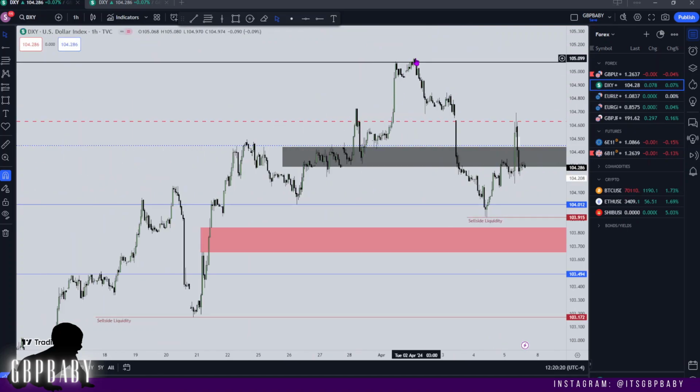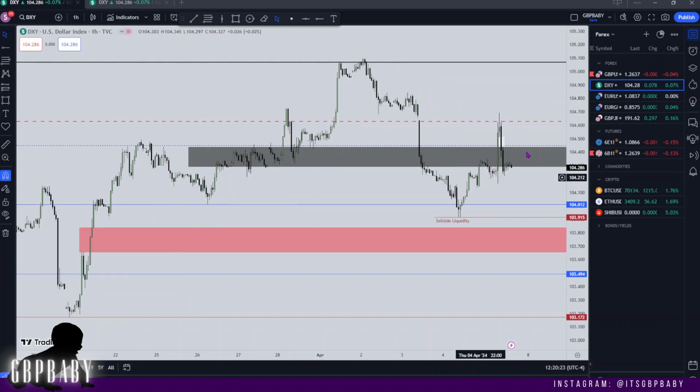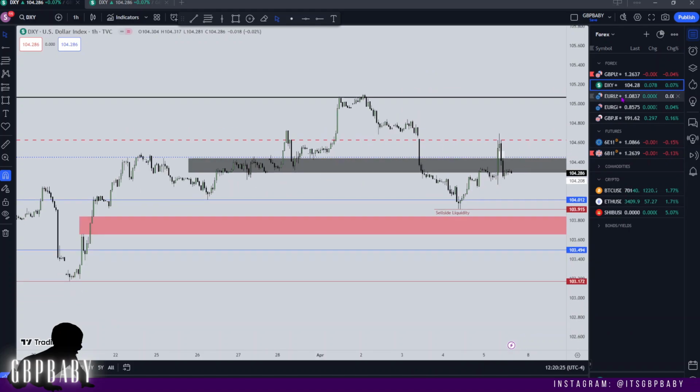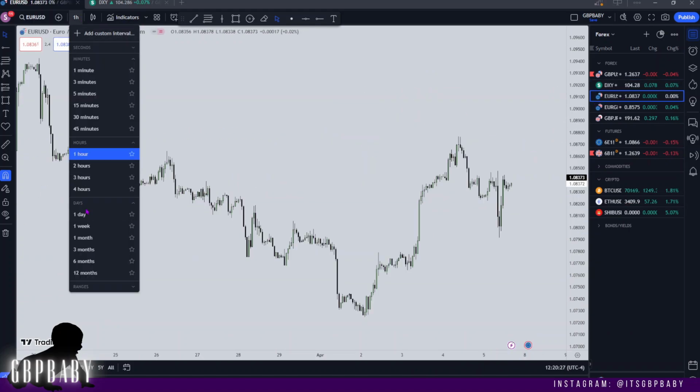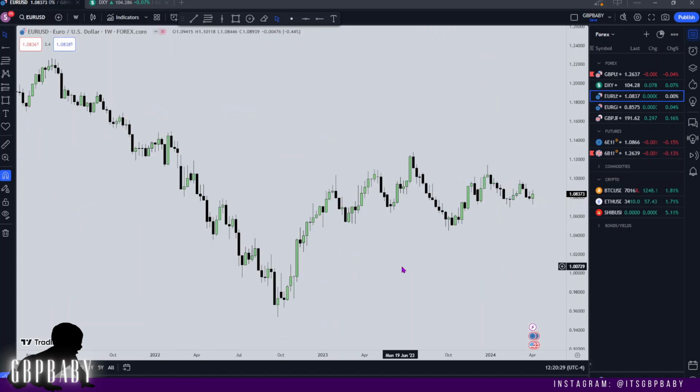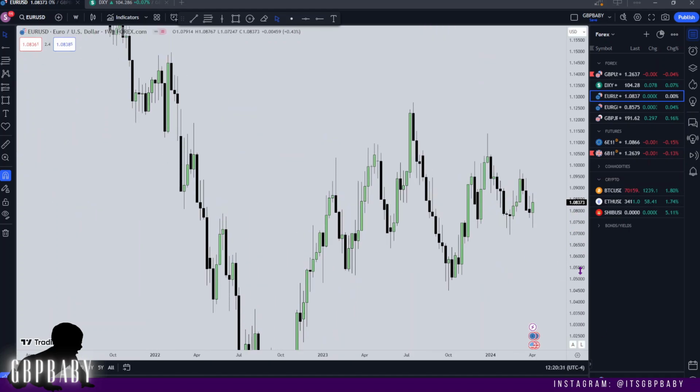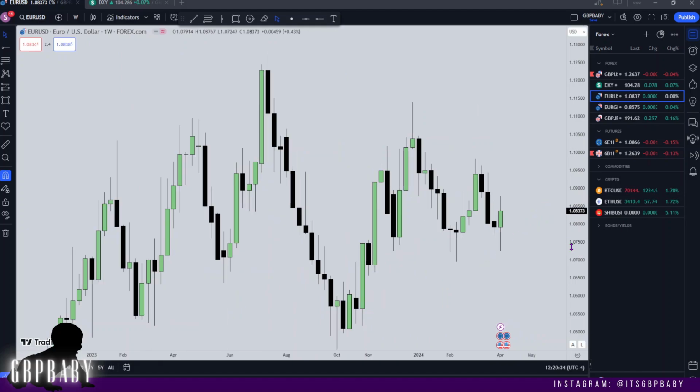But the fact that dollar took out its high here, yeah, very interesting. So let's go and finish on Euro USD. We'll start on the weekly here as well. Very low probability environments, guys. Don't take my word for everything I say.